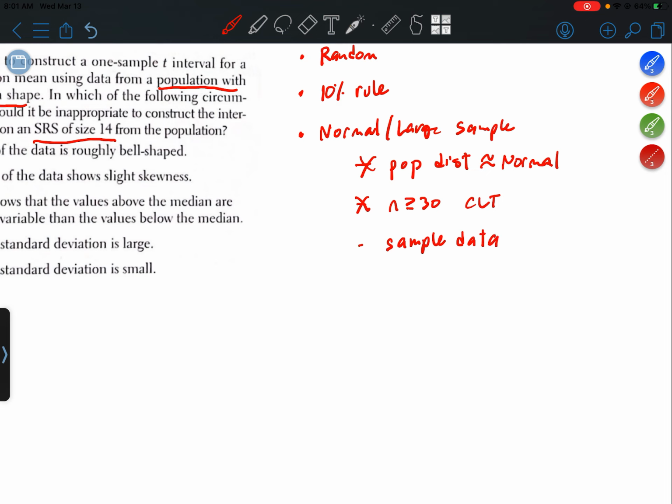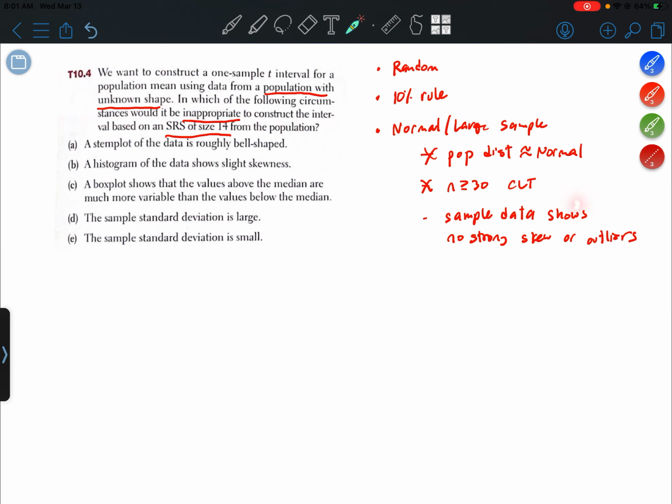Okay. So I'm guessing that we're going to have to read through the 5 answer choices, and we're looking for one where it would be inappropriate. If this were to be violated, then that would lead to an inappropriate situation to construct the interval.